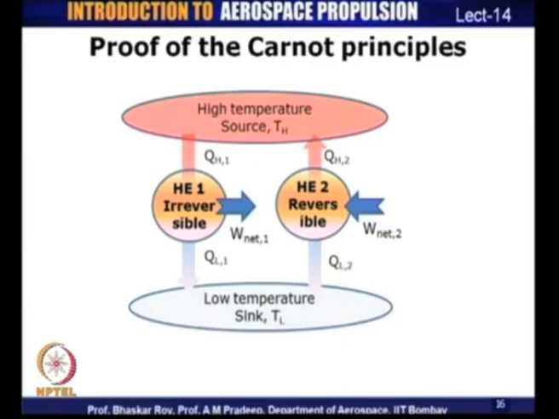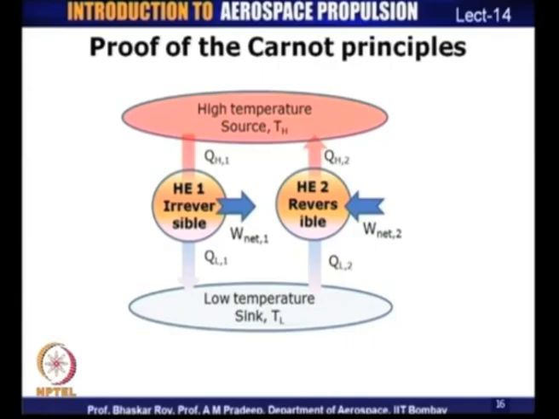So, here there is a W net 2, which is required to drive the reversible heat engine. So, this reversible heat engine is operating in a manner that it is transferring heat from low temperature sink to a high temperature source, and because it was a reversible heat engine.